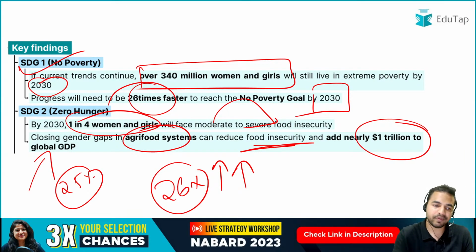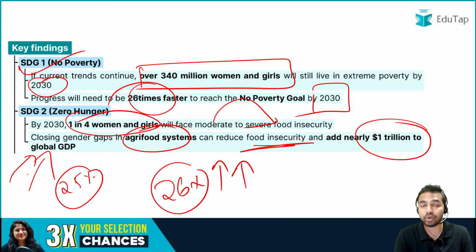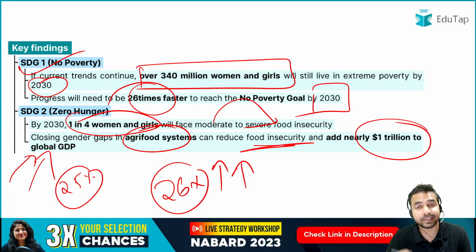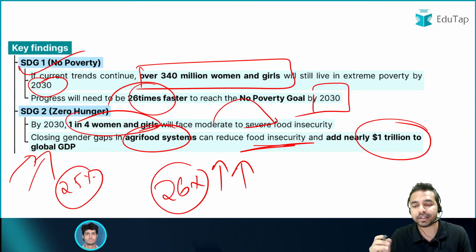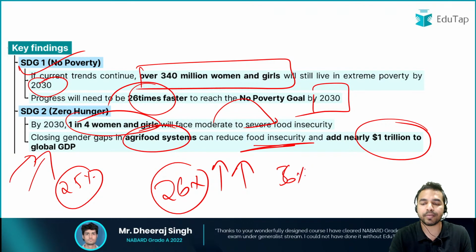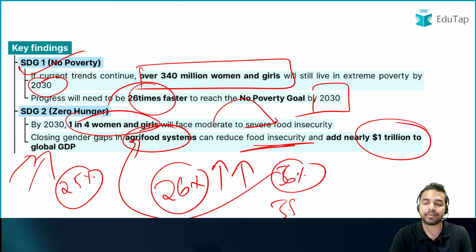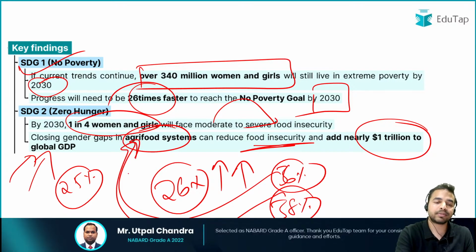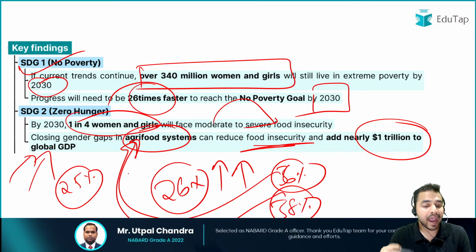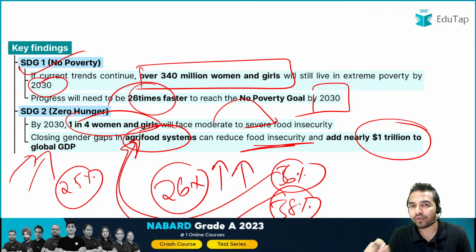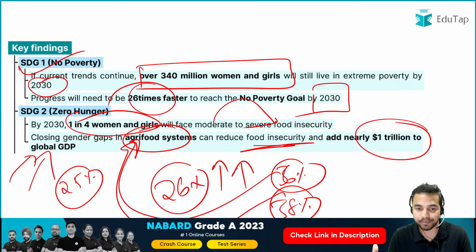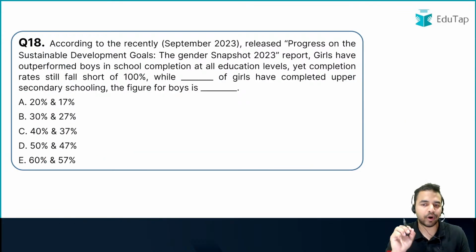Let me tell you that we have already covered this particular part in another important report, that is the status of women in agri-food system. Status of women in agri-food system, जिसके अंदर हमने पढ़ा था that there are 36% women whose livelihood are basically dependent on these agri-food system. There are 38% men whose livelihood is basically dependent on the agri-food system, and these findings were basically from that status of women in agri-food system report, and this particular finding is also being taken from that particular report only. Let's move on to the next question, guys.